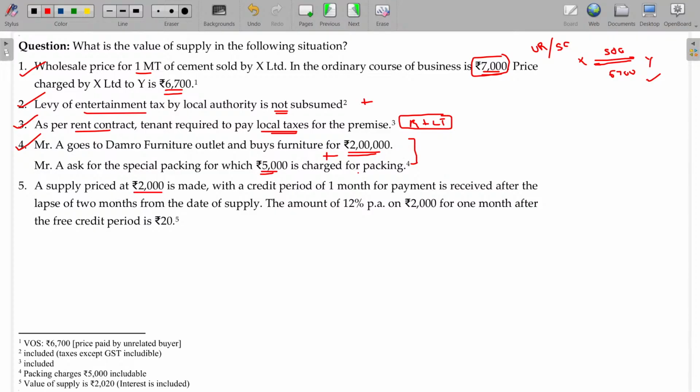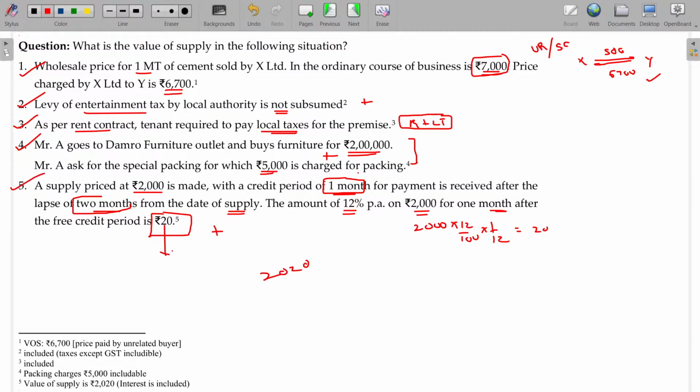A supply price of 2,000 is made with a credit period of 1 month. Payment is received after the lapse of 2 months from the date of supply. The credit period being 1 month, the payment received after 2 months is 1 month delayed. Because of that, 12% interest per annum is charged. So 2,000 into 12% per annum for a month is 20 rupees. What about this one? This should also be includable. Any interest or late fee for the delayed payment should also be includable. So the value being 20,020.